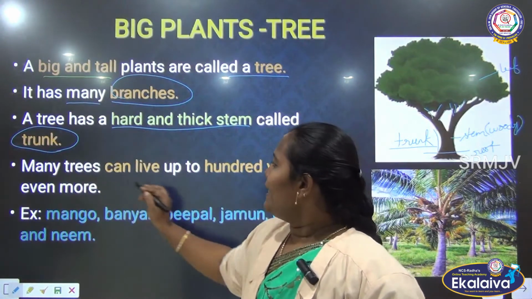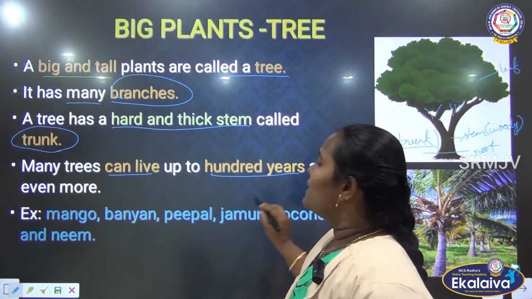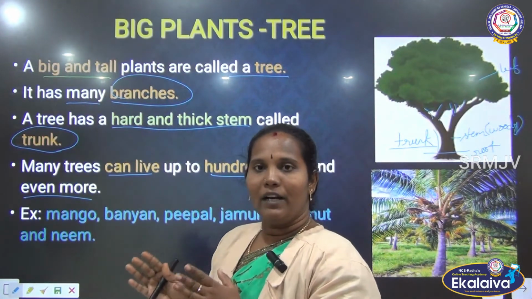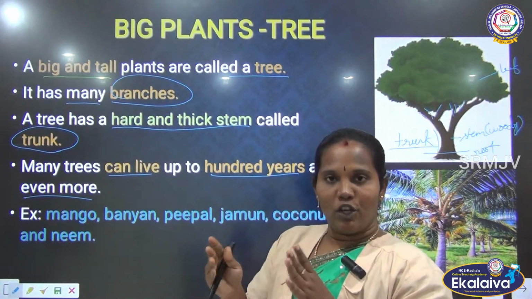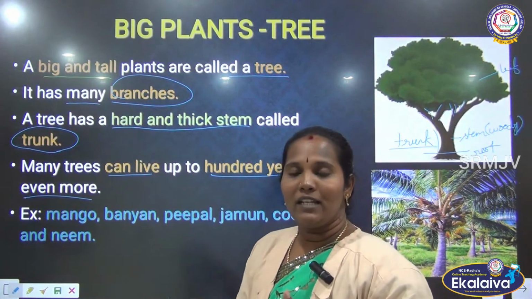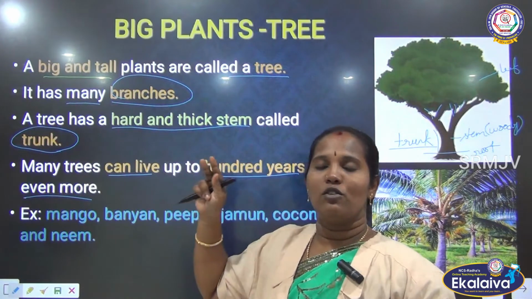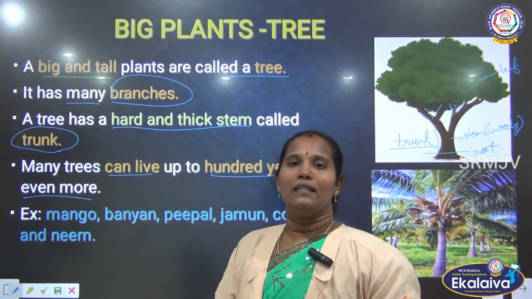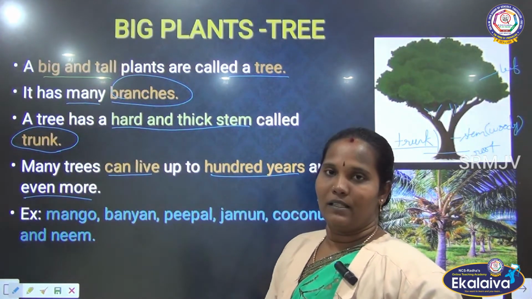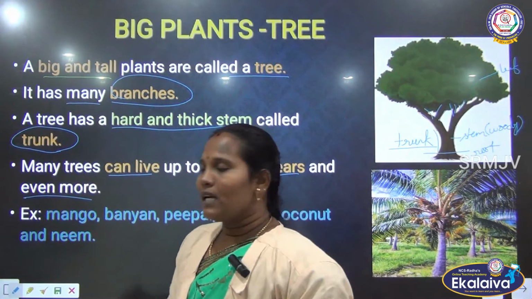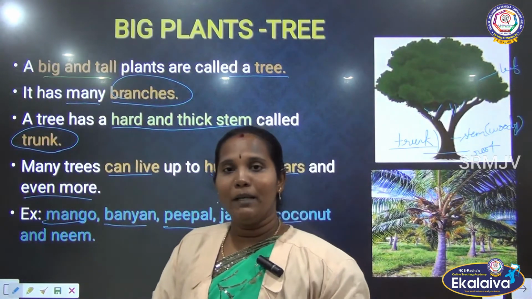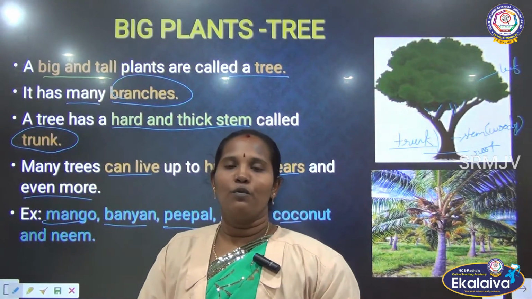Next one, many trees can live 100 years and even more. If a banyan tree, banana tree or mango tree is in your surroundings, your parents, when they were small children, also saw that plant, and you can also see the same tree, because they can live more than 100 years. Then many examples for that: mango, banyan, peepal, jamun, coconut, neem tree. So many examples we can give for the tree.